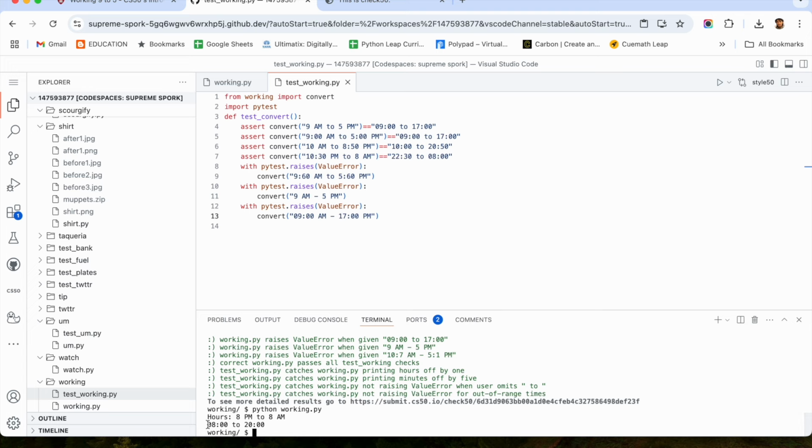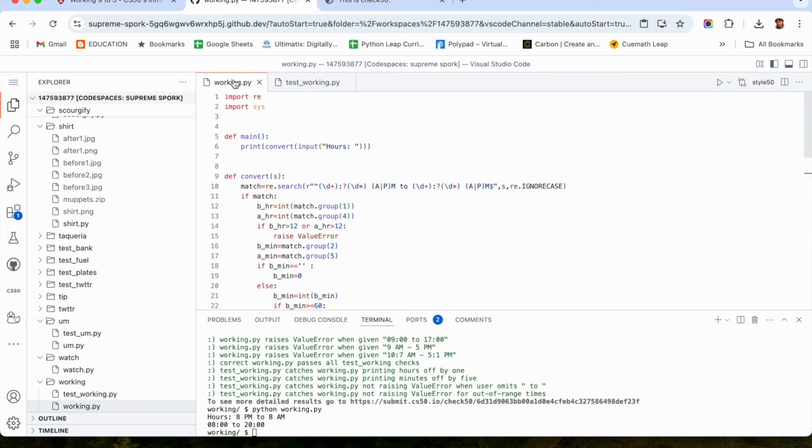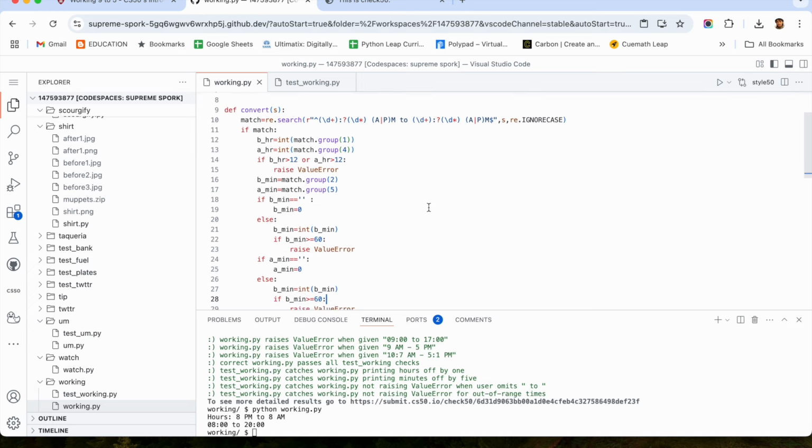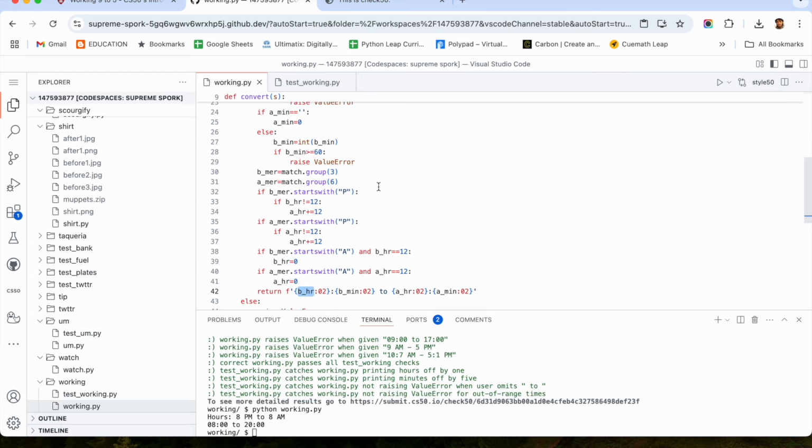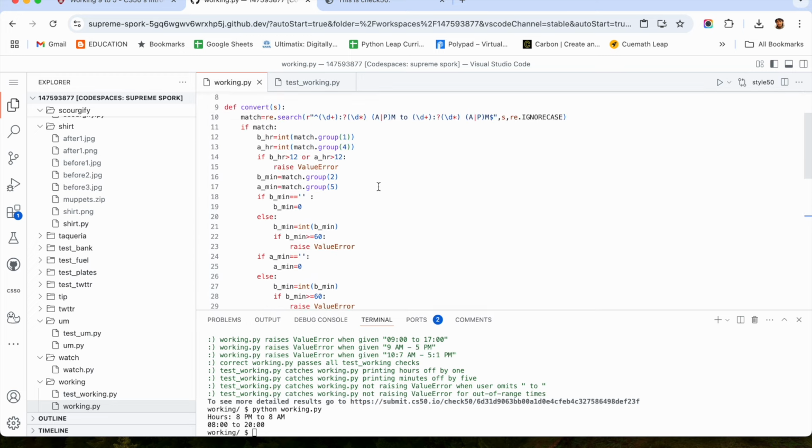Okay, so here you can see 8 to 20 it has written. So that should not be done. Why is it showing like that? Let us check. So here we are returning before hour only. So our before hour will be 8 p.m. So here if you can see before hour will be 8 p.m.